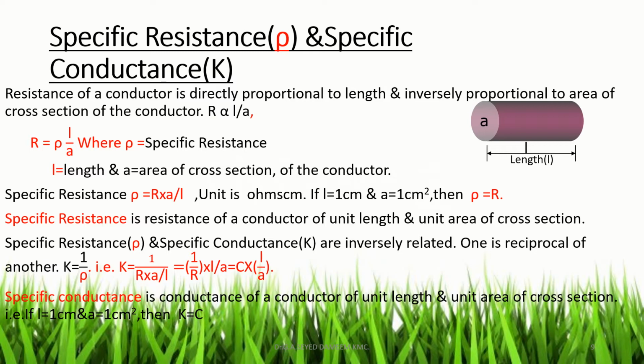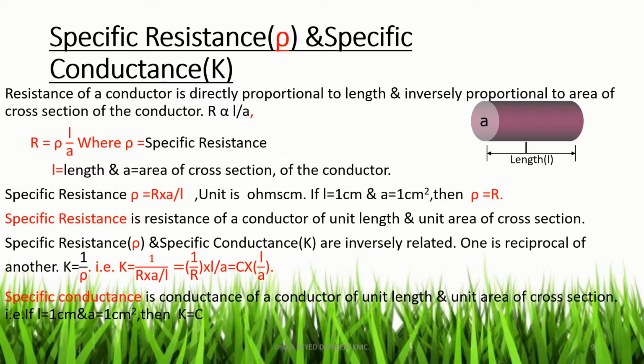Specific resistance and specific conductance. Symbol for specific resistance is rho, symbol for specific conductance is K. Resistance of a conductor is directly proportional to length of the conductor and inversely proportional to area of cross section. That is, R is directly proportional to L by A. That is, R is equal to rho into L by A, where rho is the proportionality constant, that is specific resistance. So in this equation, R is resistance, rho is specific resistance, L is length of the conductor, A is the area of cross section of the conductor.